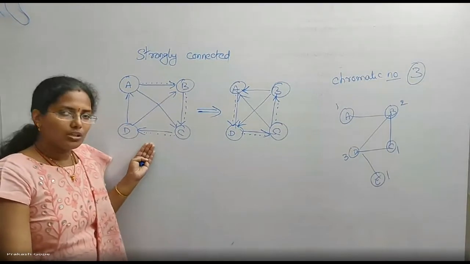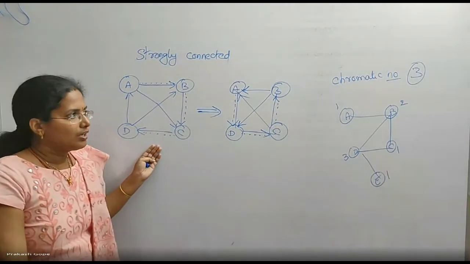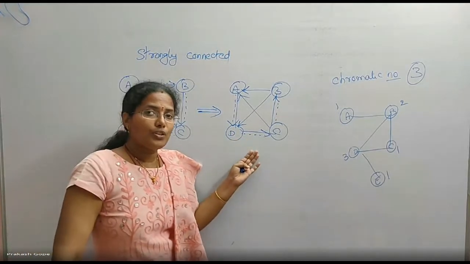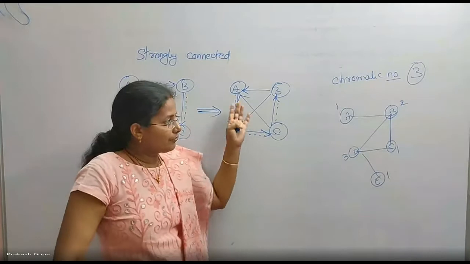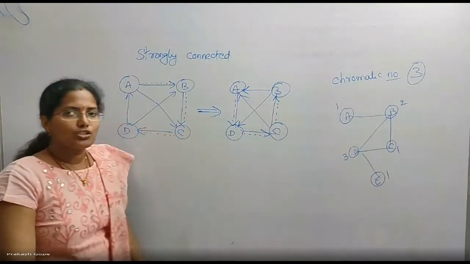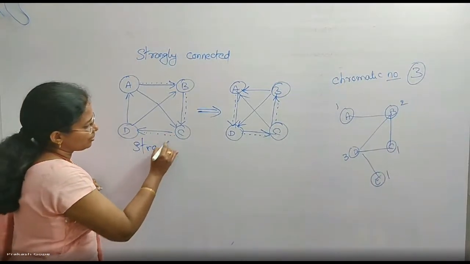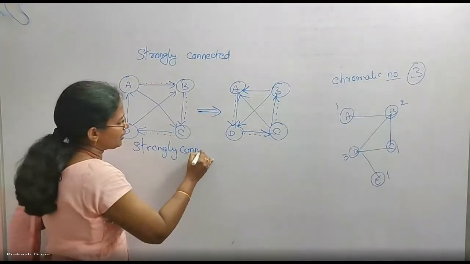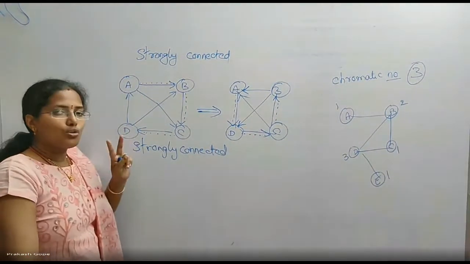So in the original graph also, I should be able to visit all the vertices. In the reversed graph also, with the same source I should do a DFS, and if I can reach all the vertices, yes, the original graph is strongly connected. Now this graph is strongly connected. What I have done is, I have performed DFS twice, that's all.